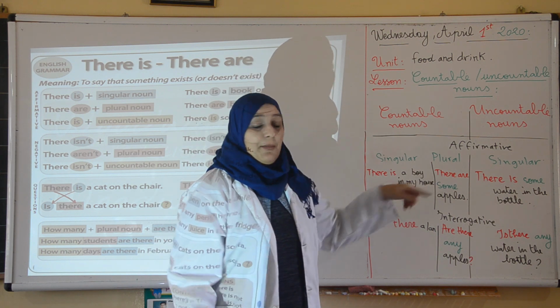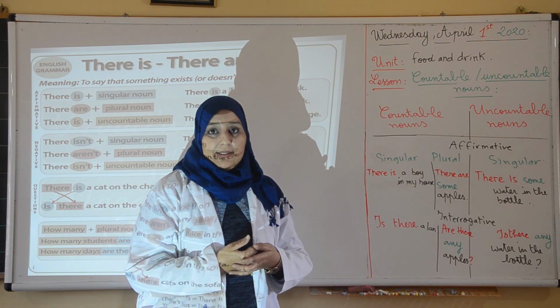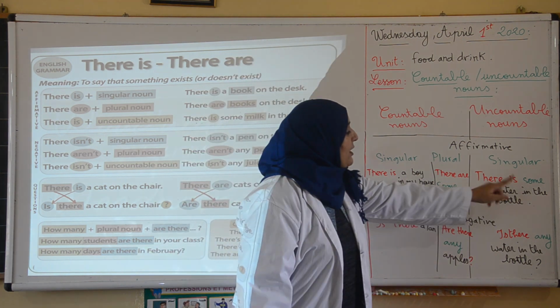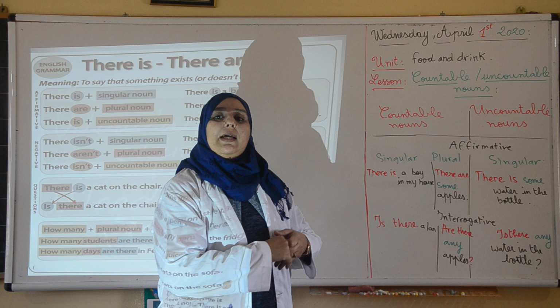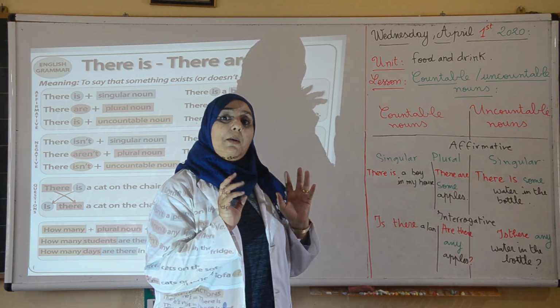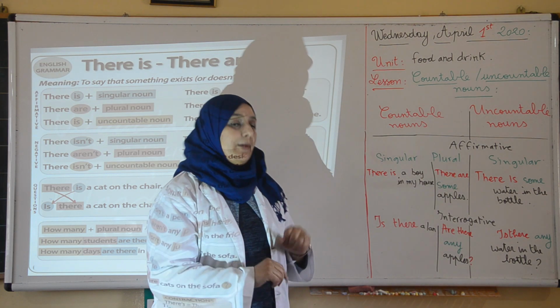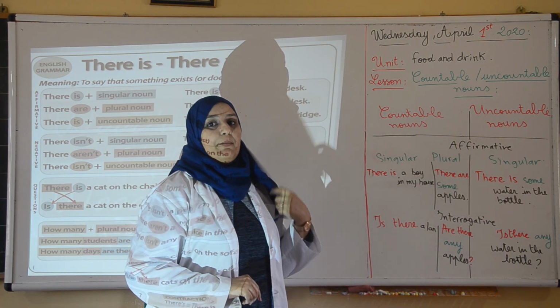We use some, as I said before, for positive and affirmative statements. We don't say there is a or an with uncountable nouns. We say there is some water, there is some chocolate, there is some butter, there is some cheese. Singular verb and the use of some.